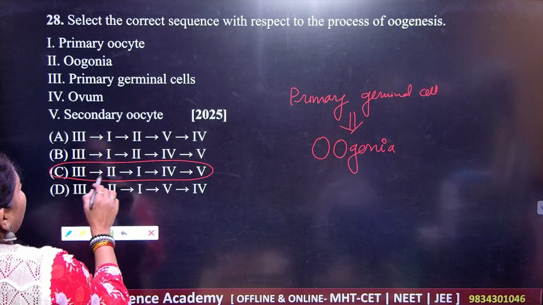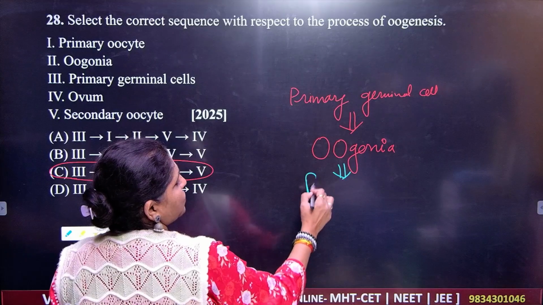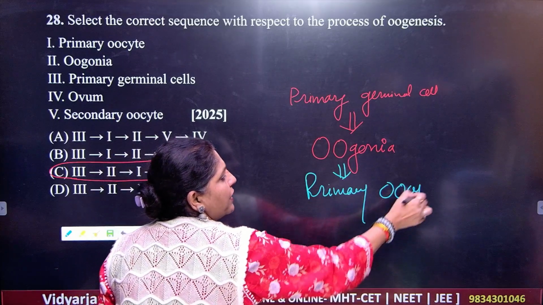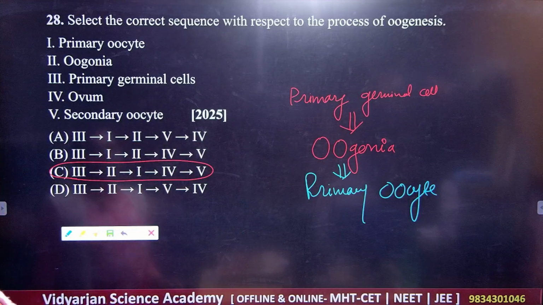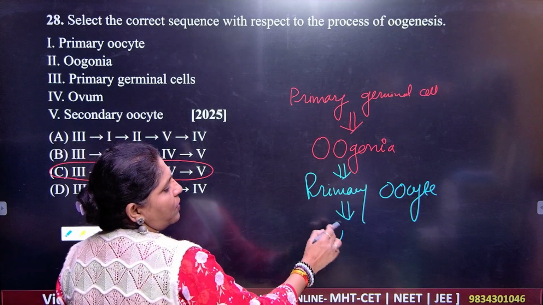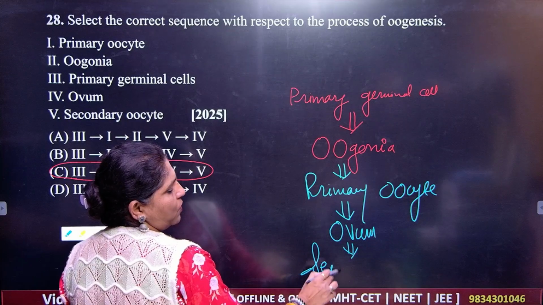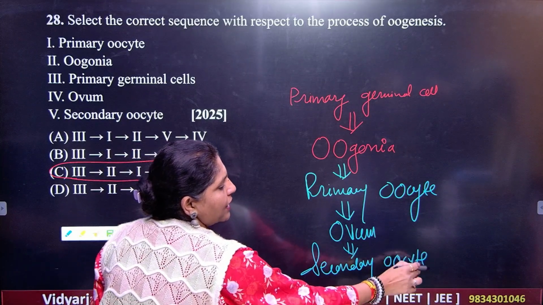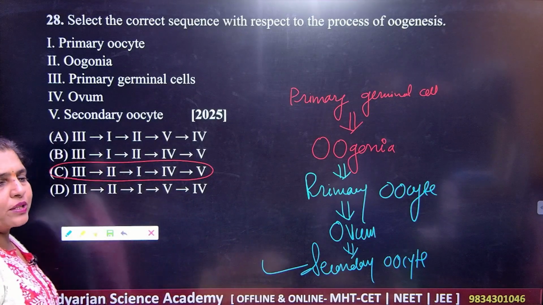After oogonia, you have the formation of what here? Primary oocyte. Okay, after the formation of primary oocyte, you are getting the formation of what here? Ovum. You have the formation of ovum, and then we have the formation of what here? Secondary oocyte. Whenever the Graafian follicle is releasing, it is always there in the form of what here?